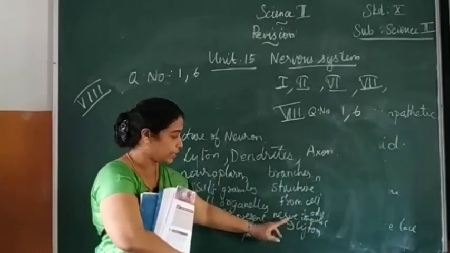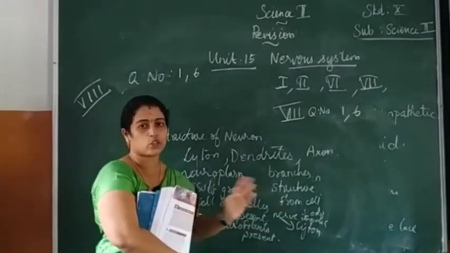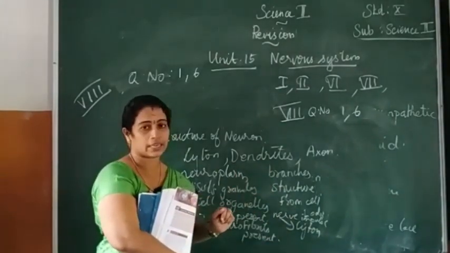What is the function of dendrites? They conduct the nerve impulse towards the cyton. Once again, listen. First point, these are branched structures arising from the cell body. Second point, nerve impulses are carried towards the cyton by means of dendrites. These 2 points are there.